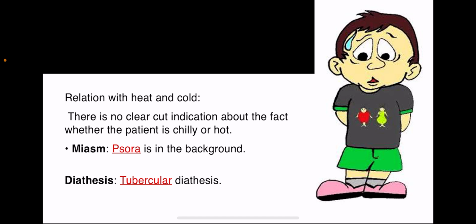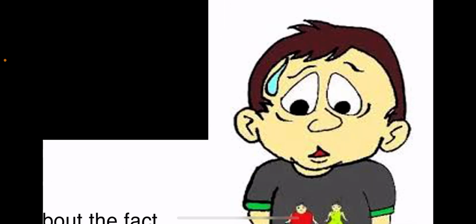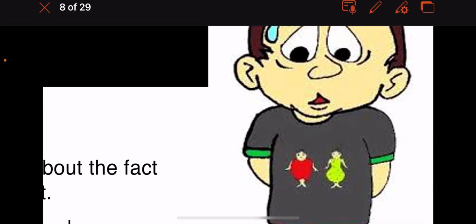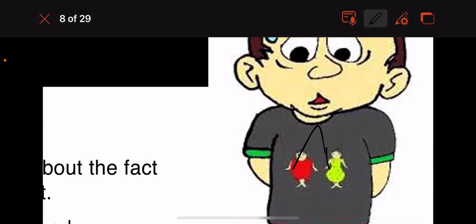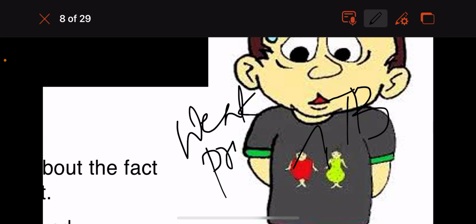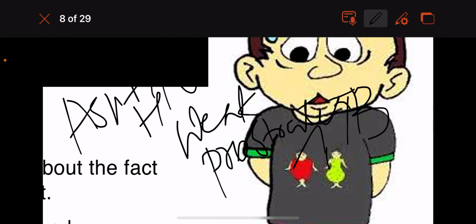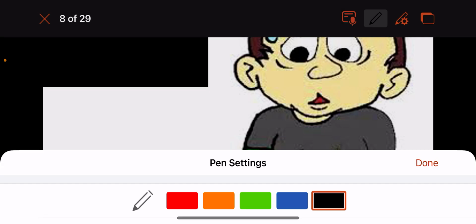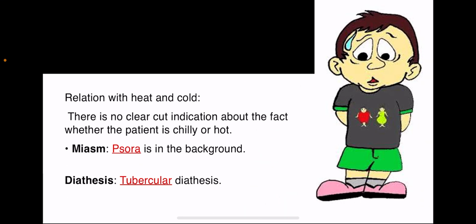Diathesis: tubercular diathesis. So what do you understand by the term tubercular diathesis? In tubercular diathesis, the parents of the patient could have a history of TB. The patient is very weak, prostrated, there is muscle wasting, and there could be a history of asthma or whooping cough in the patient.